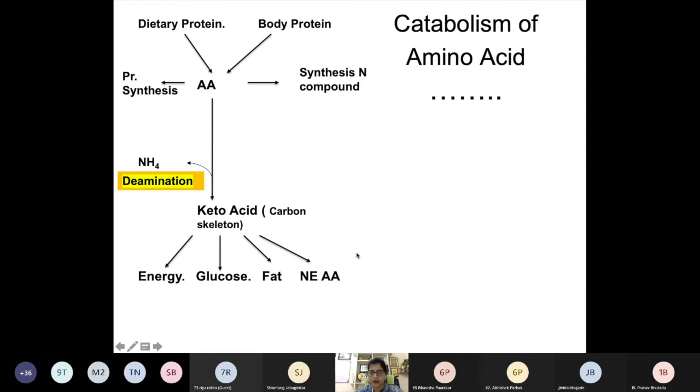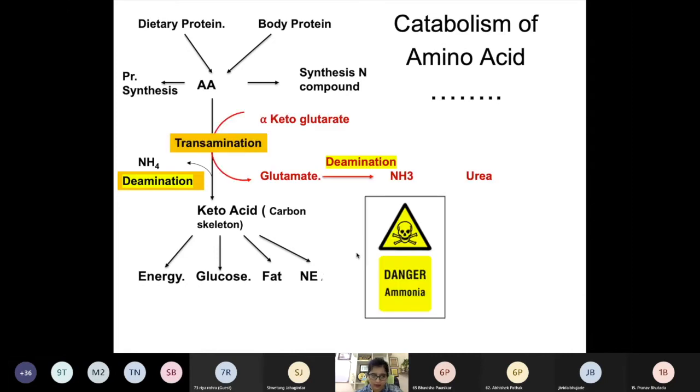Let's see how the transamination process occurs. All the amino acids we get from dietary protein or body protein, we know some are utilized for protein synthesis and synthesis of non-protein compounds. Apart from that, the remaining amino acids, about 25%, will first undergo the transamination process.